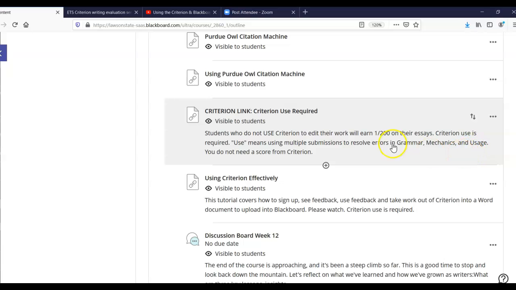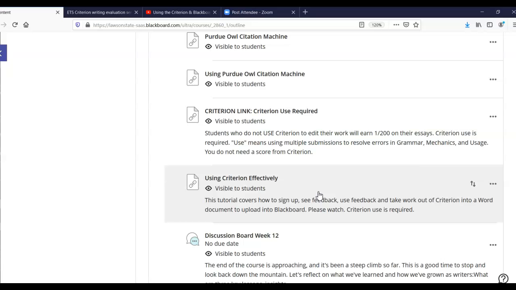If you're not sure how to get to that feedback or how to get the program so that you have a split screen where you can see your errors on one side and fix them on the other, please watch this video on using Criterion effectively. It's been here 3 times now. It was here for your reflective essay and for your consciousness raising essay, and it's here again.